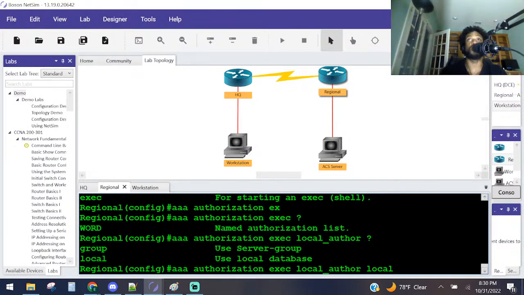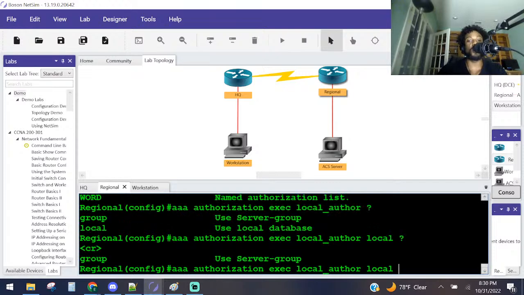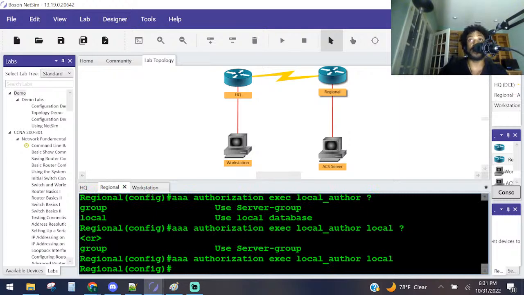So don't be afraid to use the question mark. You're not going to remember all these commands. I'm telling y'all right now. I don't care if you're studying for the exam, you're just not going to remember every single command. You're just not. So I think we're done there. If we wanted to also check a server, we can do that as a backup method. But no, they didn't say all that. We press enter here. I think we're done there.